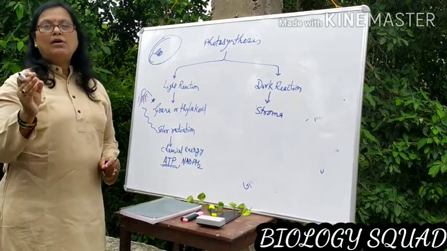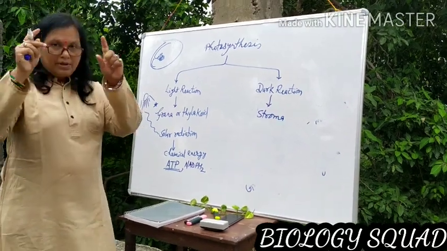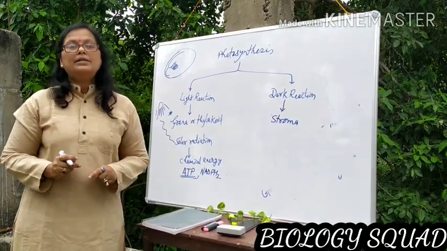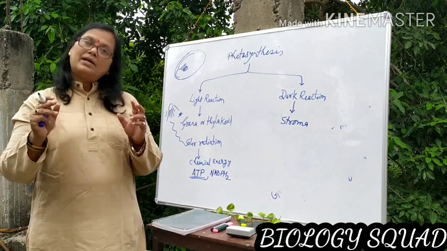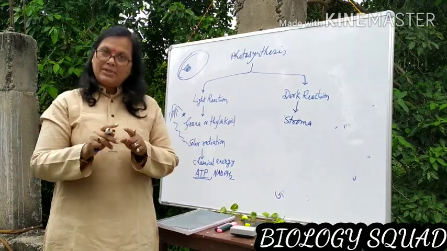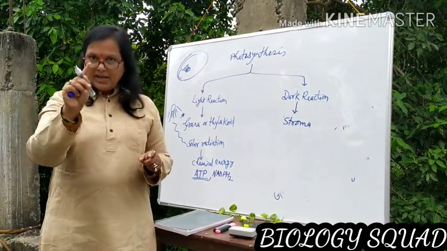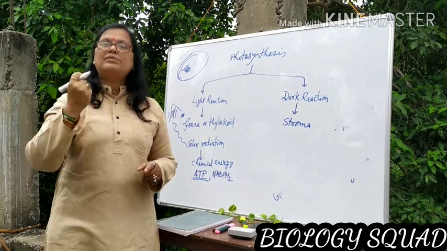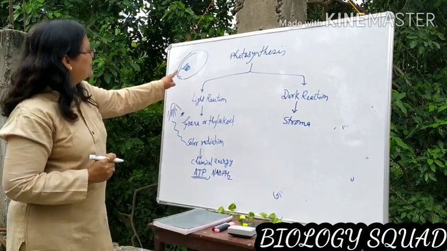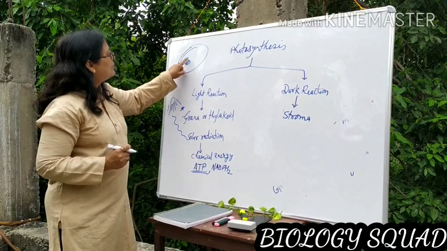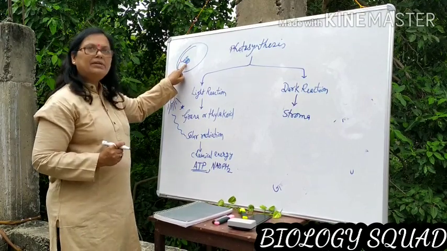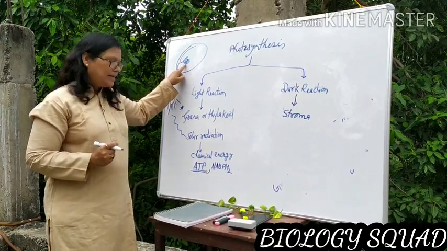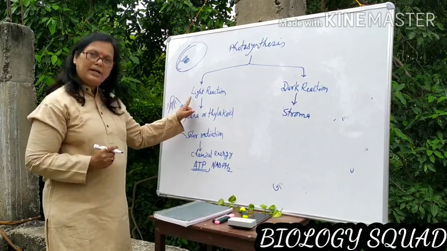You all must have seen the solar plates. We use solar light in various ways, and you must have used the solar plate. You may see there are cells which trap the solar radiations, and here in the chloroplast there are chlorophyll molecules situated on the thylakoid and grana. So this happens in the light reaction.